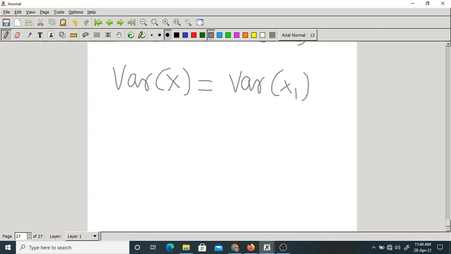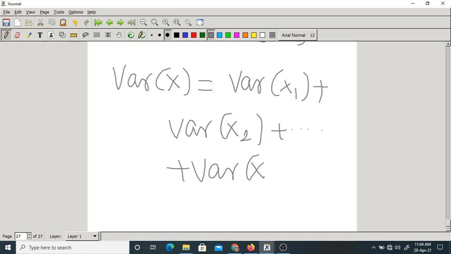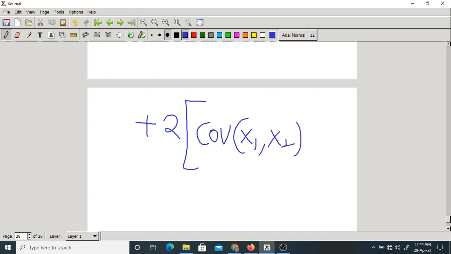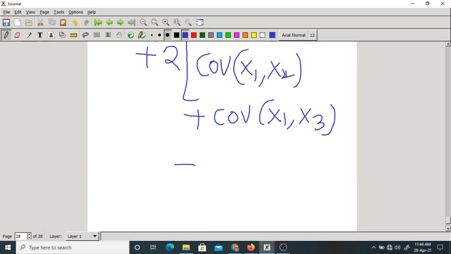What do you write? Variance of x1 plus variance of x2 plus so on plus variance of xn, plus, observe the formula carefully, one more part is 2 into covariance of combinations of 2. What are they? Covariance of x1 comma x2 plus covariance of x1 comma x3 plus covariance of x1 comma x4 plus so on.